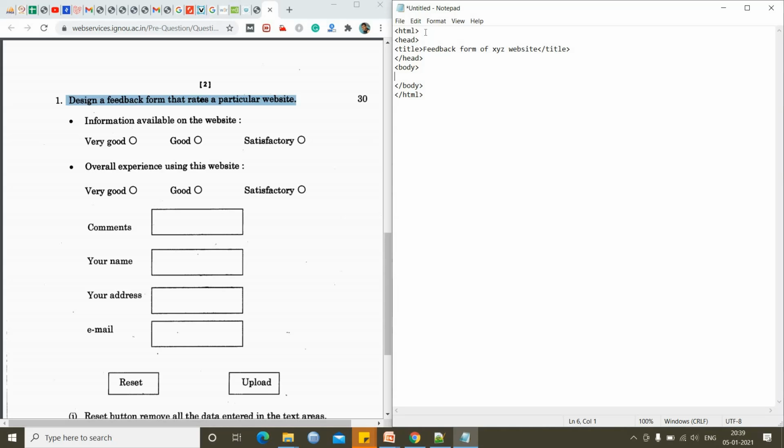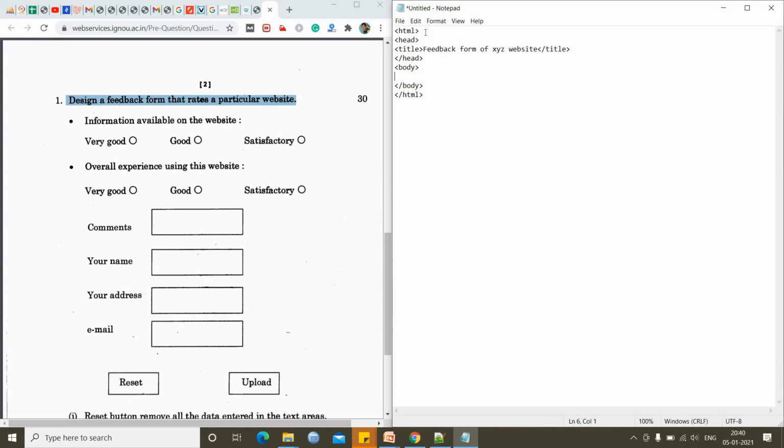Listen now. In the body we will open, and for this I will not be using any table, because I feel a table looks very clumsy and it will be a little bit difficult for you. If you miss one tag, the layout will change and you will have to debug, and debugging table tags is very cumbersome.